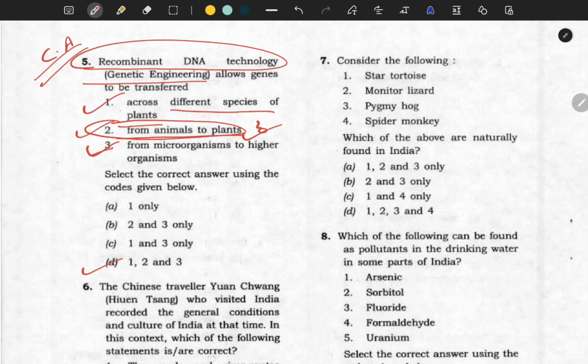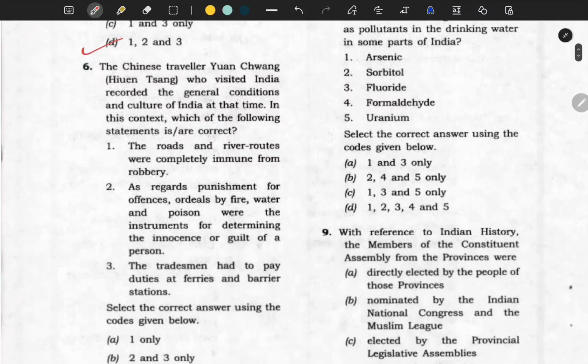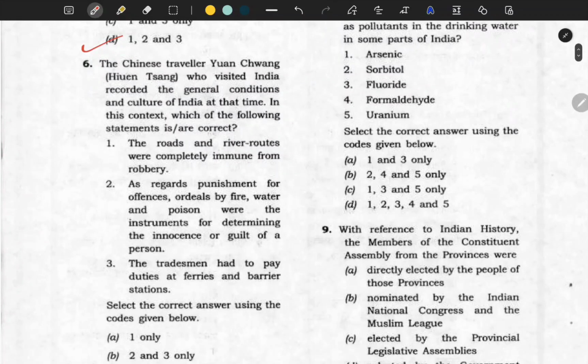So your homework is to study about DNA technology, recombinant DNA technology and their applications. Now next, from ancient Indian history, the Chinese traveler Hiuen Tsang or Yuan Chwang. He recorded the general condition and culture of India at that time.